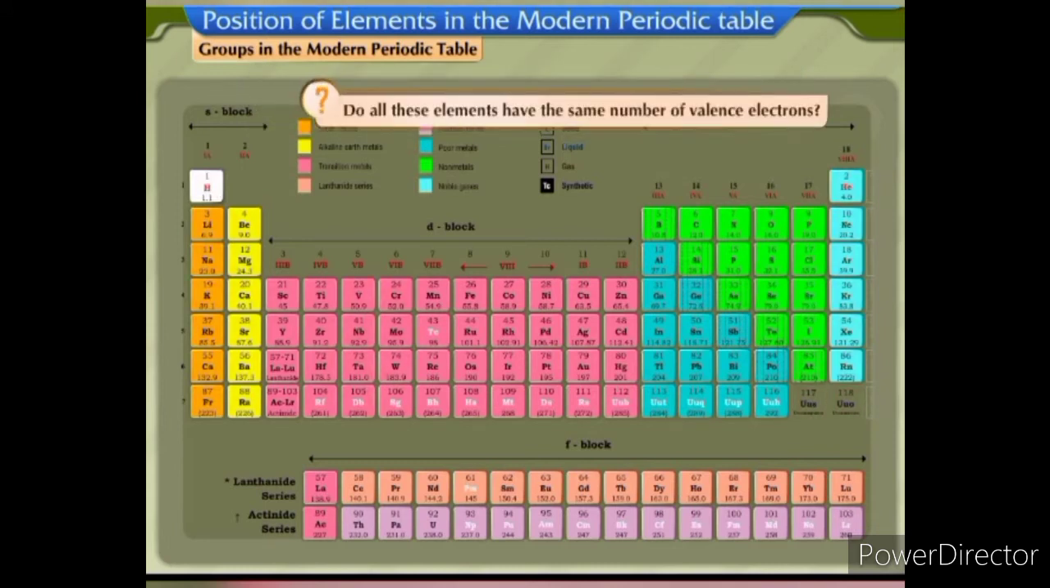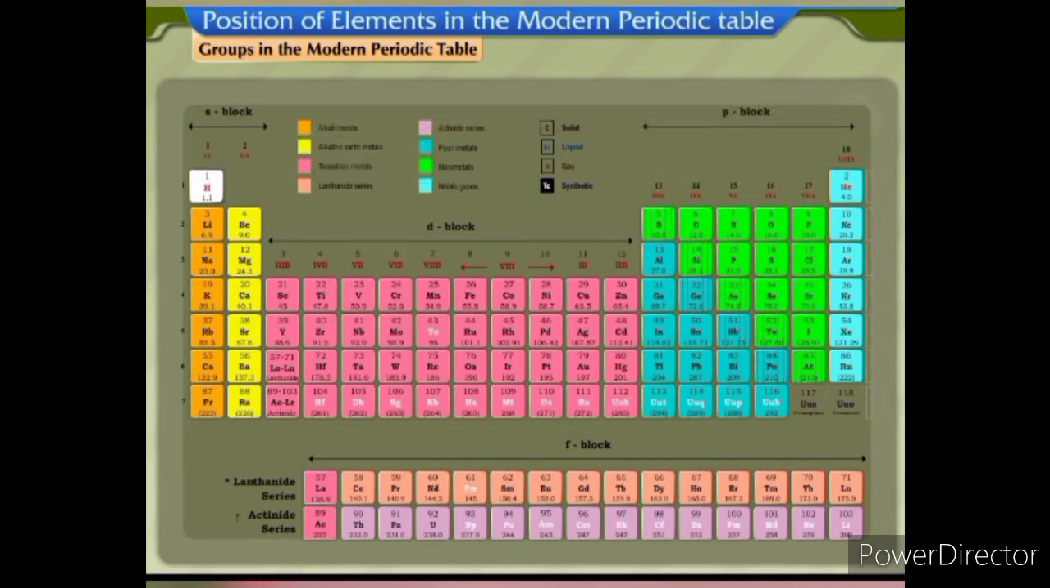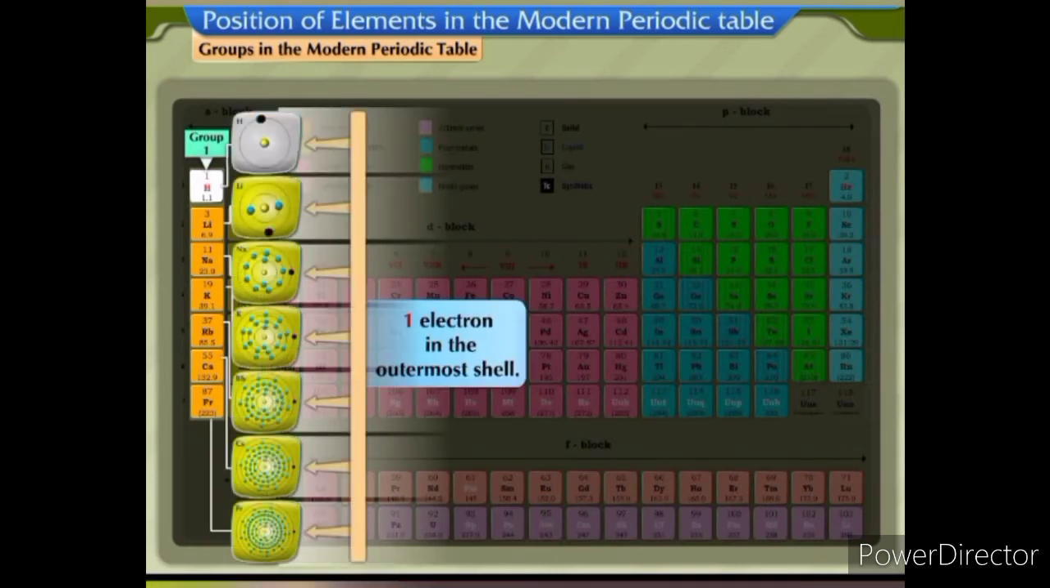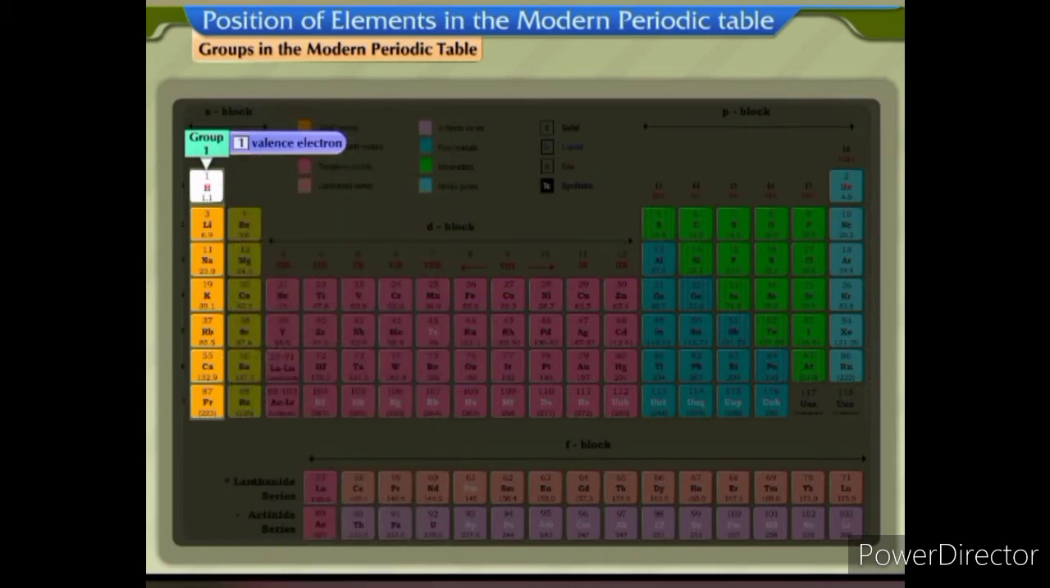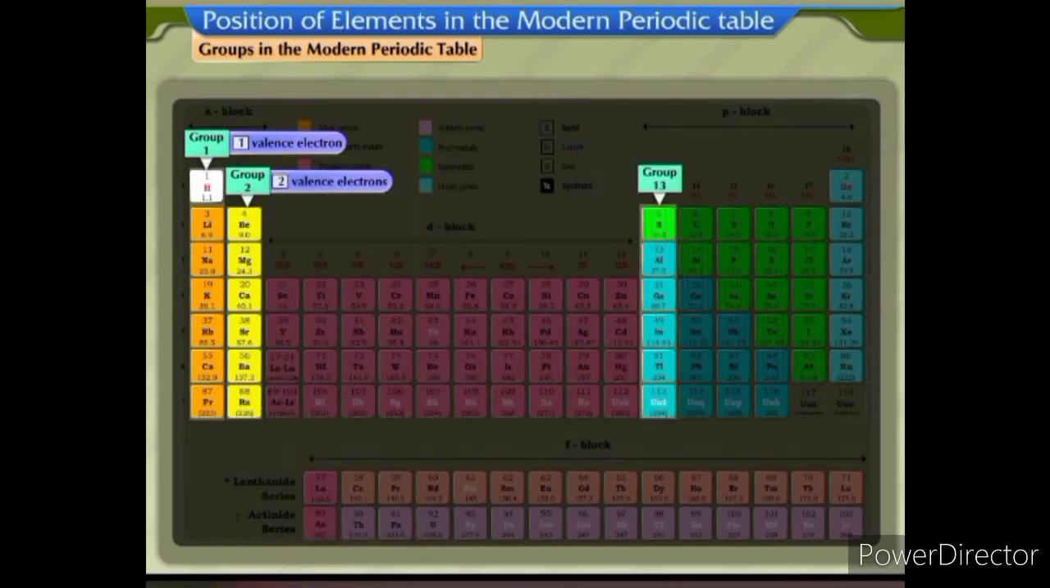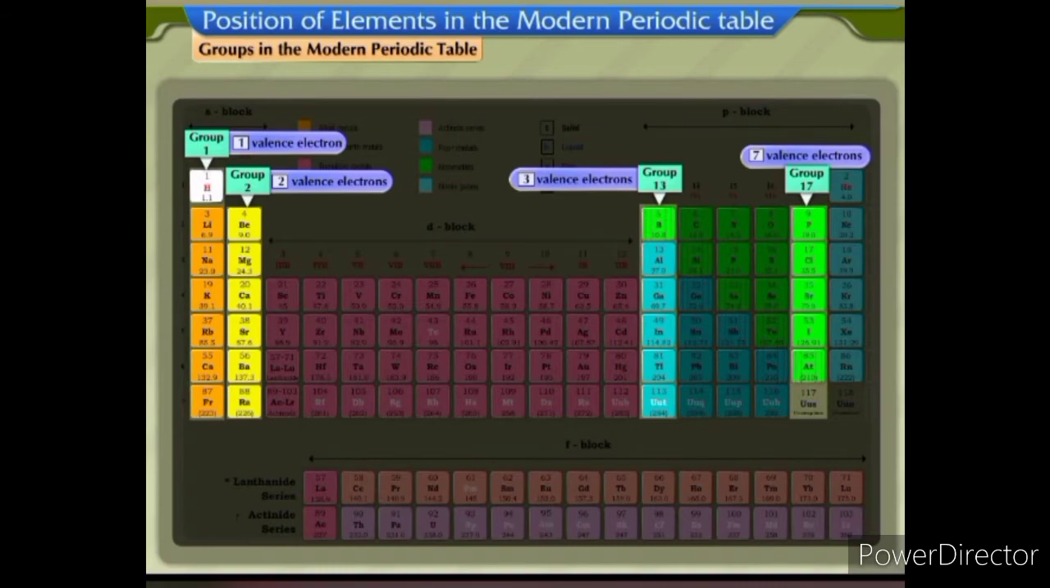Do all these elements have the same number of valence electrons? No, they do not. This is due to the fact that the elements belonging to group 1 have 1 electron in the outermost shell, that is, 1 valence electron. Similarly, the elements belonging to group 2 have 2 valence electrons. Elements belonging to group 13 have 3 valence electrons, and the elements belonging to group 17 have 7 valence electrons.